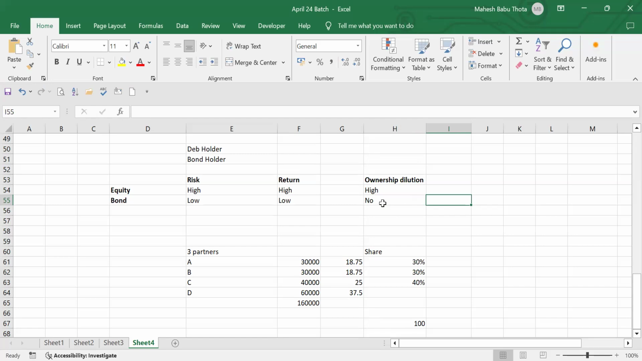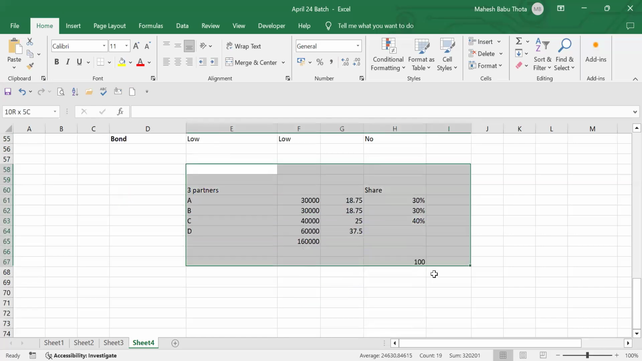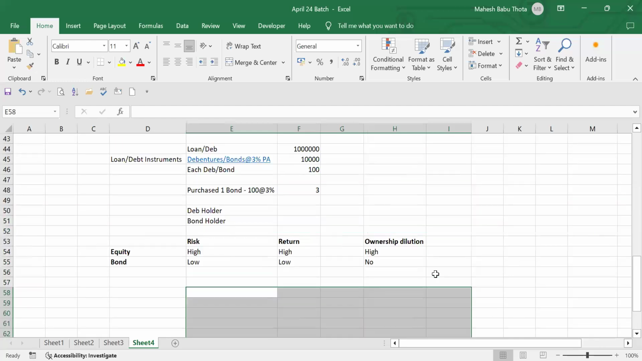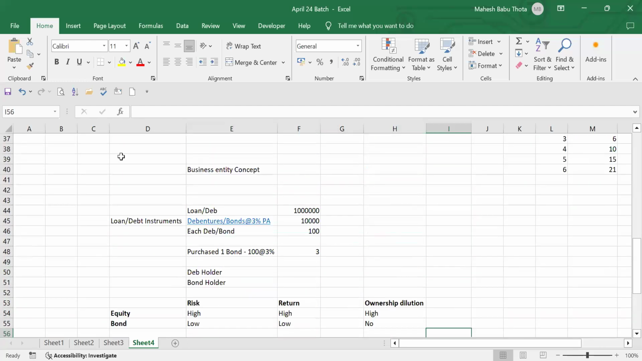But because of additional capital contributed by an additional investor, additional partner, additional shareholder, there will be dilution in the ownership. Understood, everyone? Yes. About ownership dilution also. Exactly. So basically, we are trying to enter into the debt market instruments. That's why I've explained all this concept.